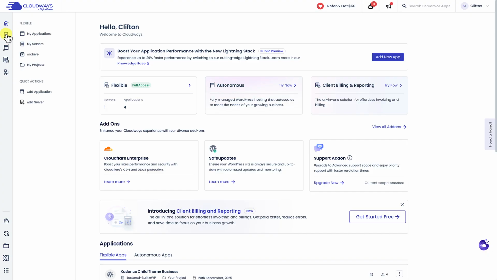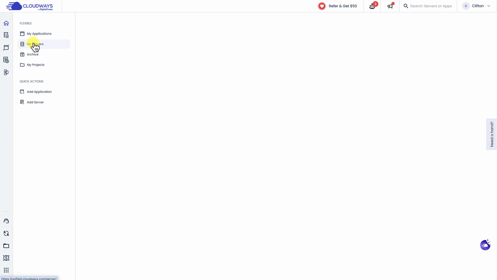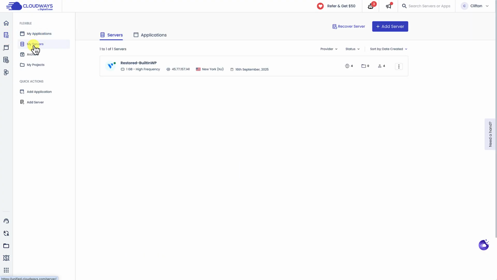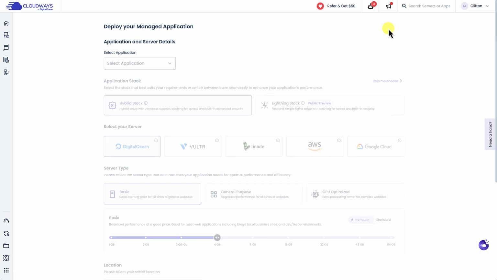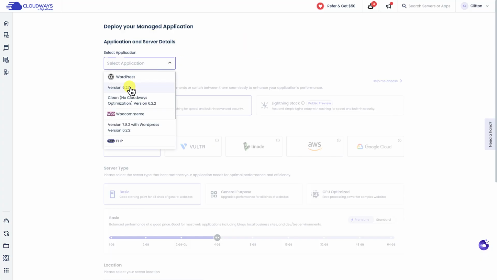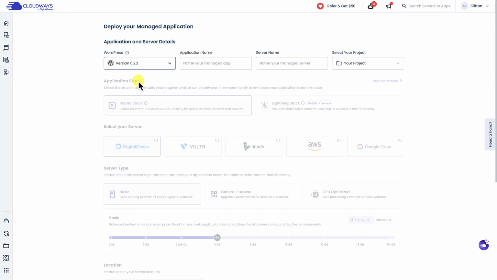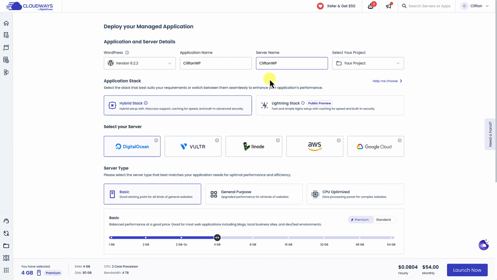Just come over here to the left-hand side, select My Servers, and you can see here that I already have one server. But if you don't have one, go ahead and click on Add Server. If you want my exact setup, this is how I set mine up. My application is going to be a WordPress application, so I just select the latest version of WordPress. Go ahead and name your server, and then I use the hybrid stack because it allows me to use htaccess support, which is very important in WordPress.